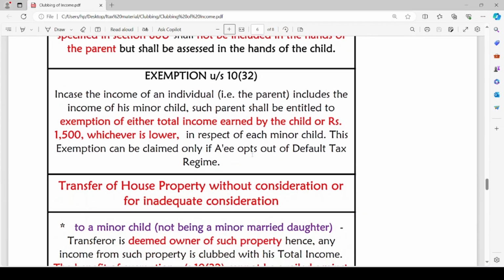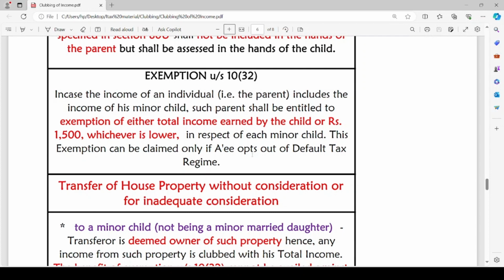Now let us talk about one exemption regarding minor child's income. In case the income of an individual, that is the parent, includes the income of his minor child, such parent shall be entitled to exemption of either total income earned by the child or rupees 1500, whichever is lower. So when we are clubbing the income earned by the minor child to the total income of the parent, up to 1500 there is an exemption.